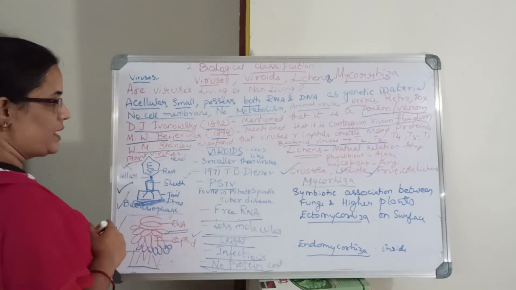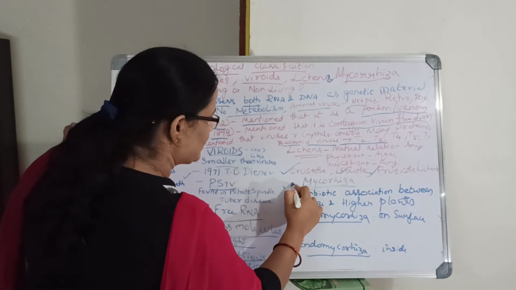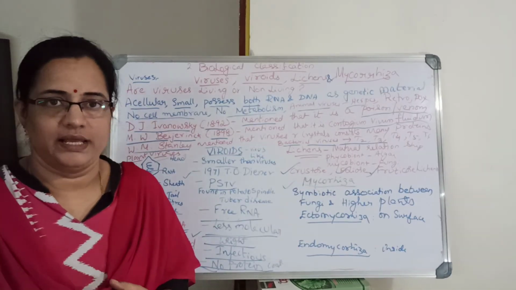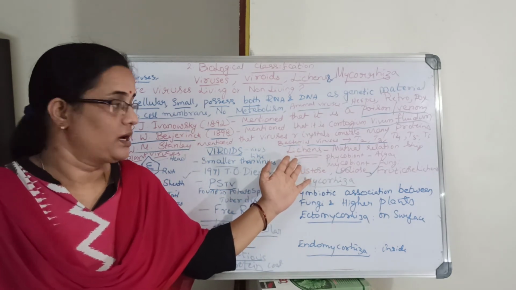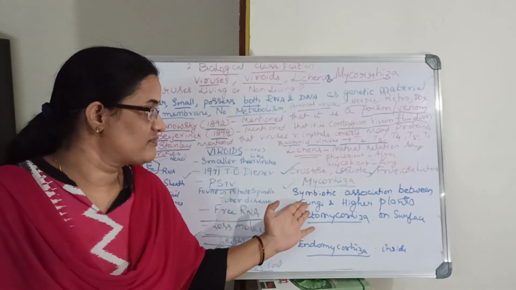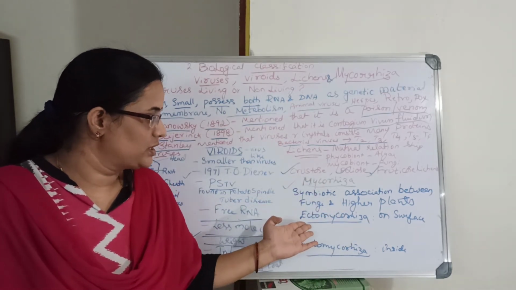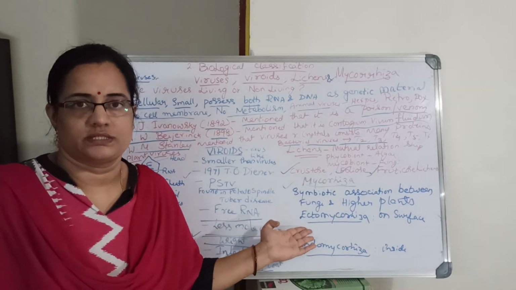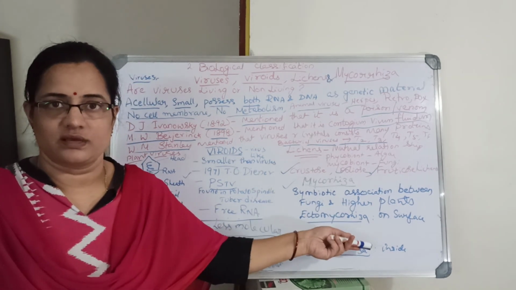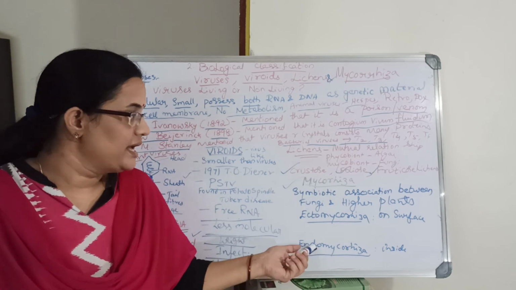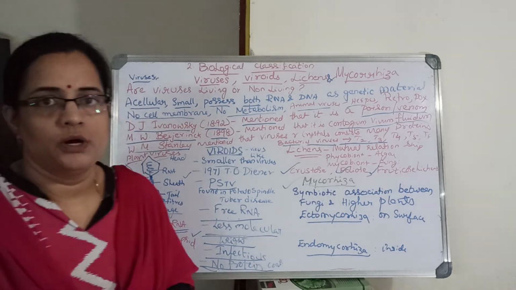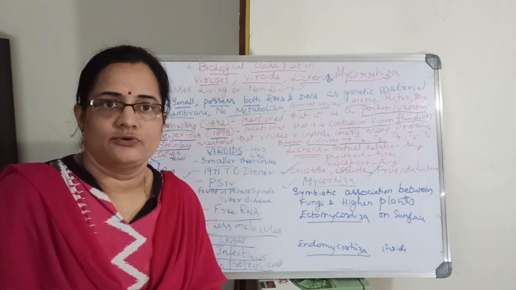Then mycorrhiza, another kind of symbiotic association between fungi and higher plants. Lichens is a symbiotic relationship between algae and fungi; this is between fungi and higher plants. There are two different kinds of mycorrhiza, ectomycorrhiza and endomycorrhiza. Ectomycorrhiza is on the surface, and endomycorrhiza is inside the roots of the higher plants. I hope you understood this. Thank you so much.